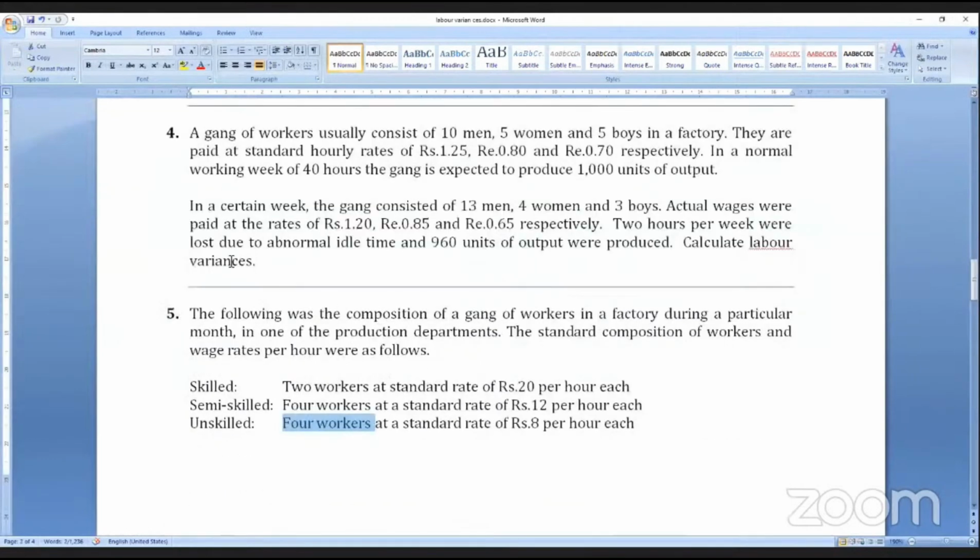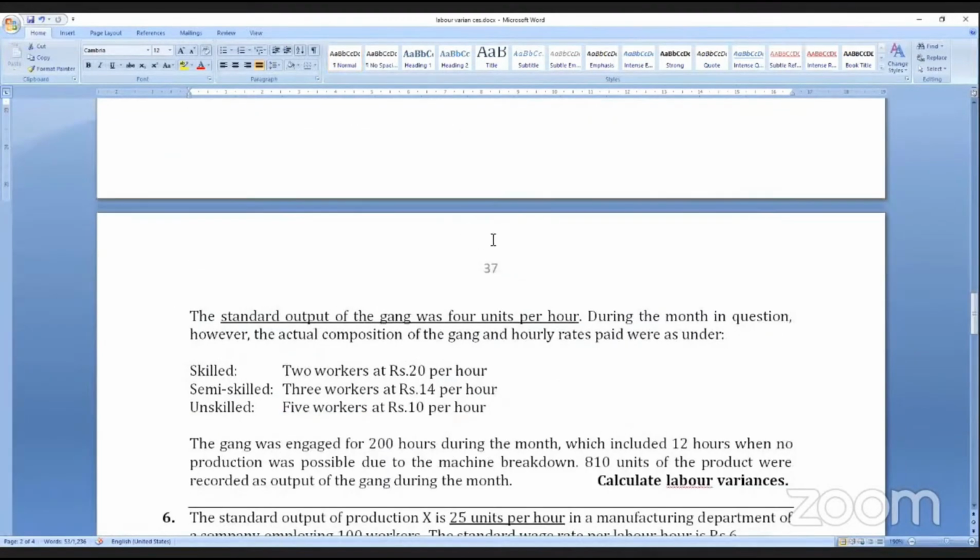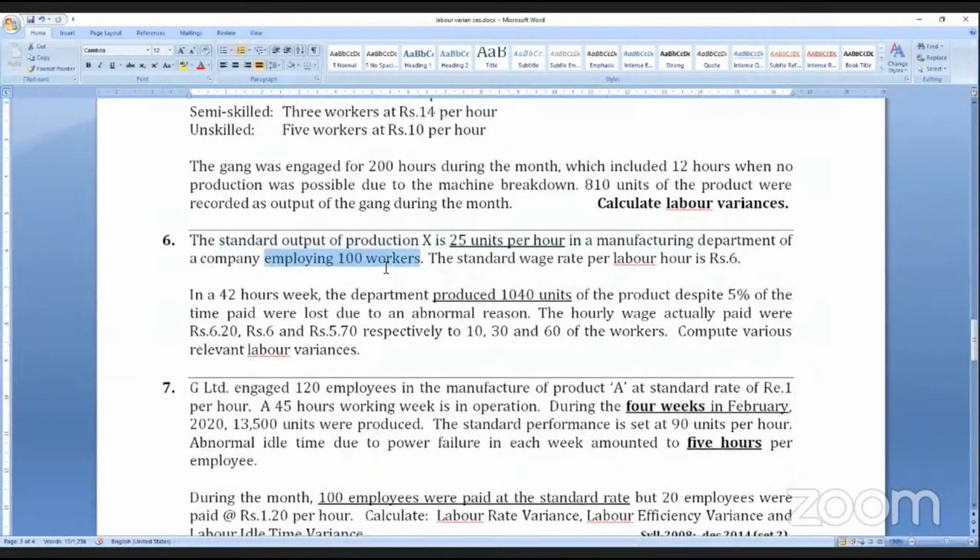Now sum number 6. The standard output of production X is 25 units per hour in a manufacturing department of a company employing 100 workers. Understand all 100 workers as a gang.